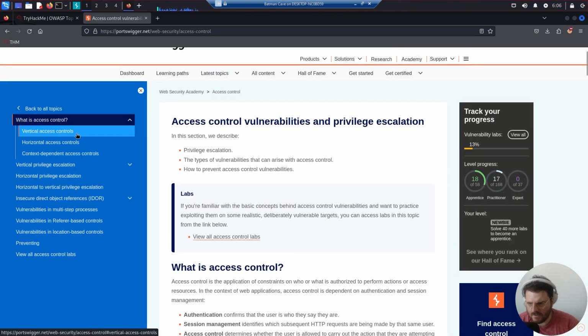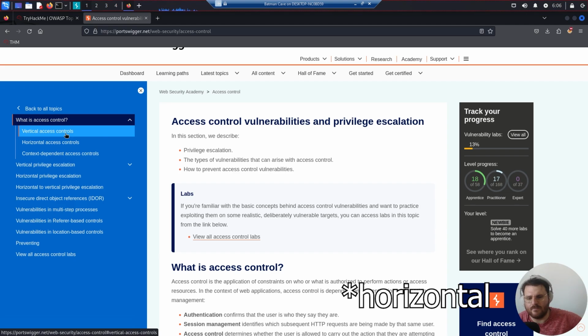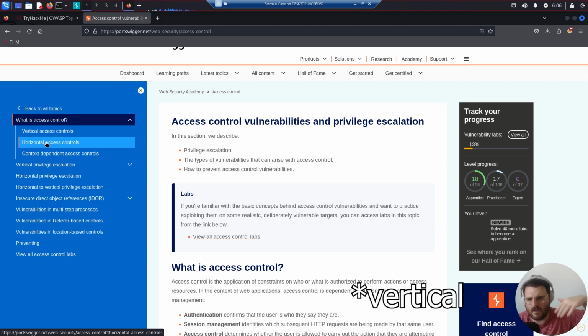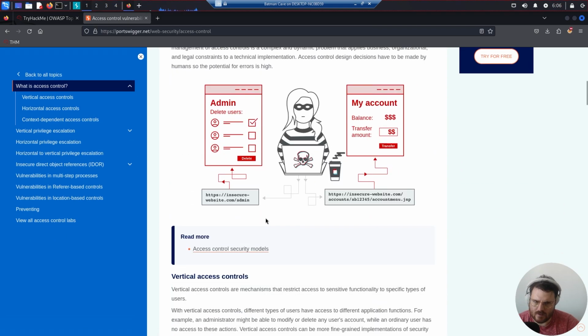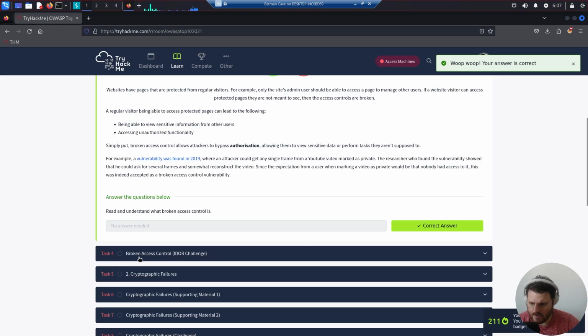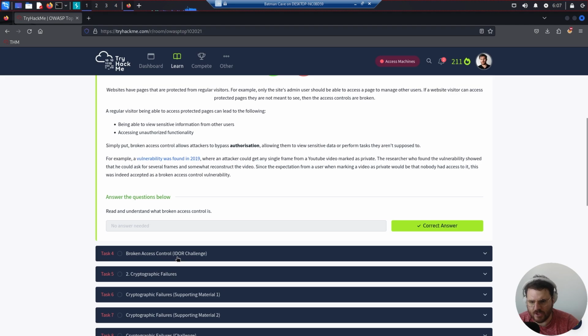We have vertical access control and horizontal access control. Horizontal is basically having or breaking access to a user with the same privilege, and vertical is basically moving up in your privilege, like from a user account going to an admin account, for instance. And here you can read a lot of things about this. So the next one will be a challenge in broken access control, the IDOR challenge, insecure direct object reference challenge. Awesome.